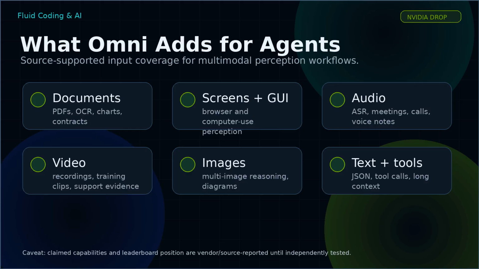Most agent stacks still glue together separate OCR, speech, vision, and language models. That can work, but every handoff adds latency, cost, and context loss. Omni matters because a single perception layer can look at a screen recording, a call transcript, a PDF, and a chart as parts of the same task instead of isolated files.